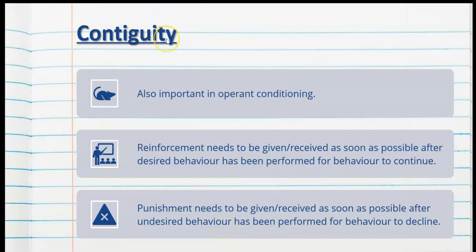By using contiguity in operant conditioning, we make it far more likely that reinforcement will continue desired behaviour and punishment will decrease undesired behaviour. This is because the reinforcer and the punisher has been administered as soon as possible after the relevant behaviour has been demonstrated.